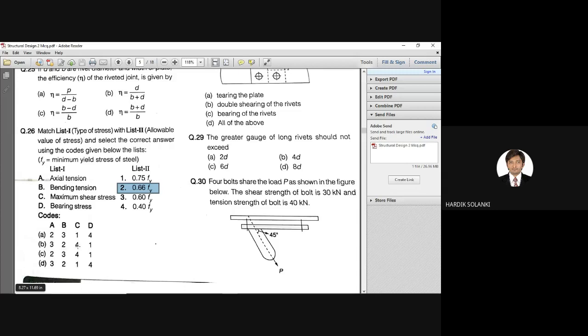So we need to go to C. What is the correct value for C? Maximum shear stress is 0.40, right? Yes. So by knowing only two answers, you can find the correct answer easily. The correct answer is B.